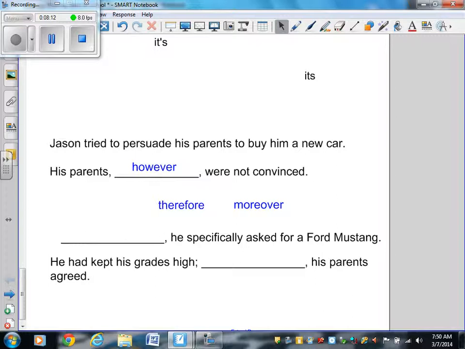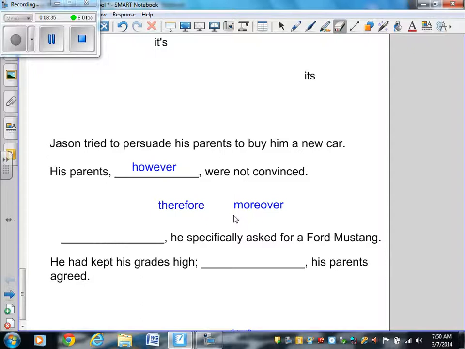Now, why is it the correct answer? It's the correct answer because however always shows contrast. Somebody wants something. Jason wants his parents to buy him a new car. However, his parents are not convinced. It shows a contrast.